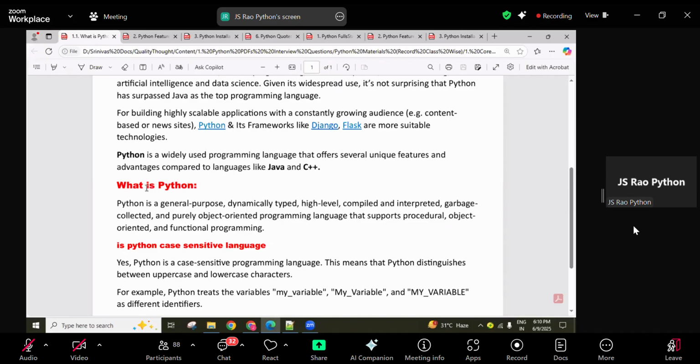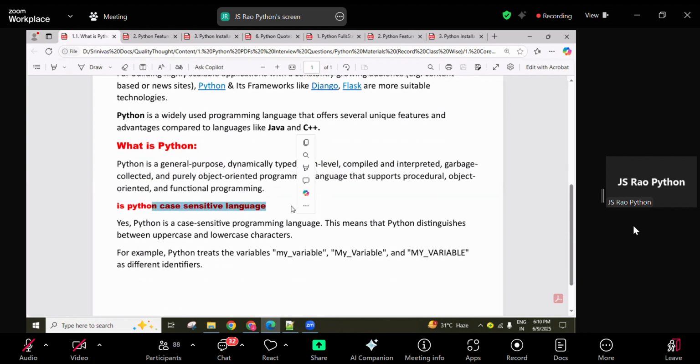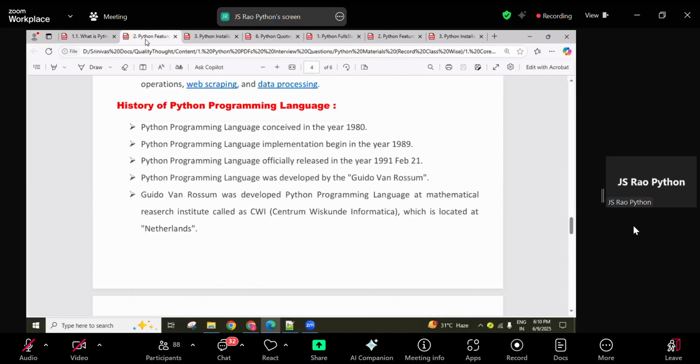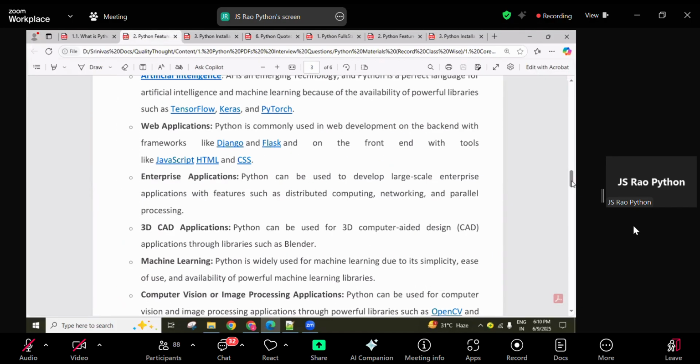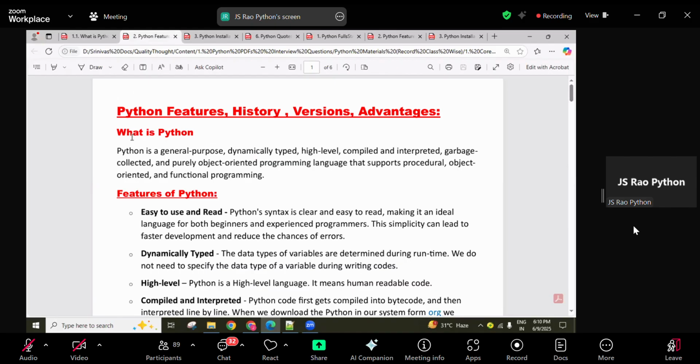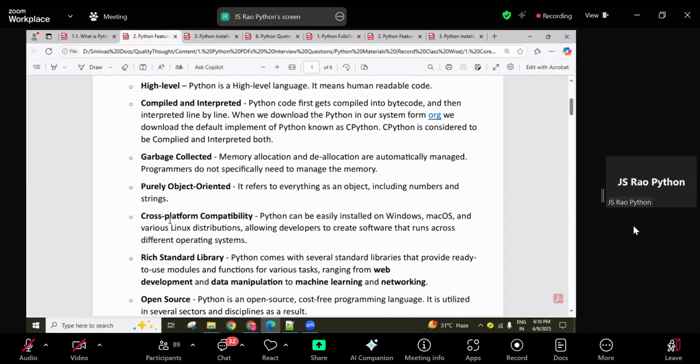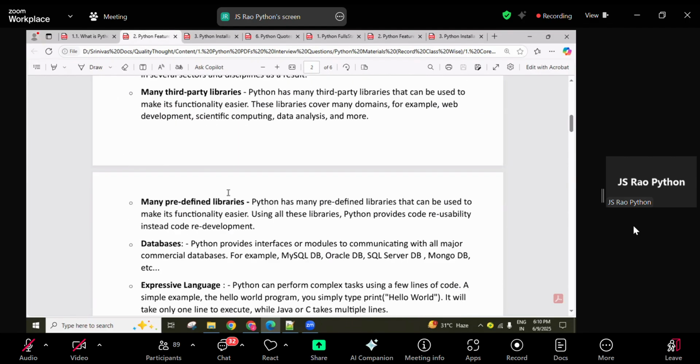About the Python history, the Python versions, and the downloading and installation path, we have discussed so far. Python is a case sensitive language. I said lower letters and upper letters are all different. In this material, I provided Python related features, the definition and a lot of features. Because of all these features, the Python language is getting more in demand nowadays. We discussed each feature.